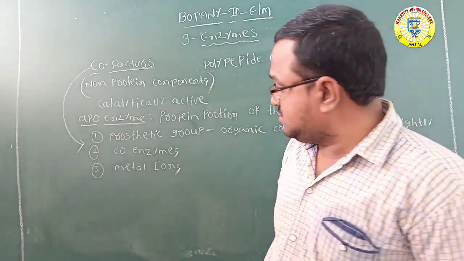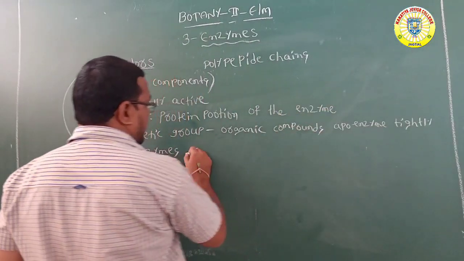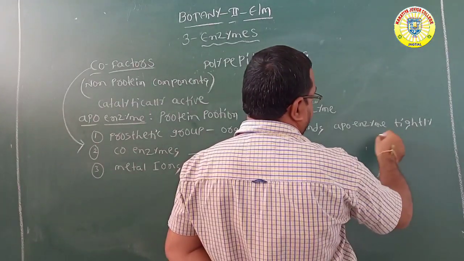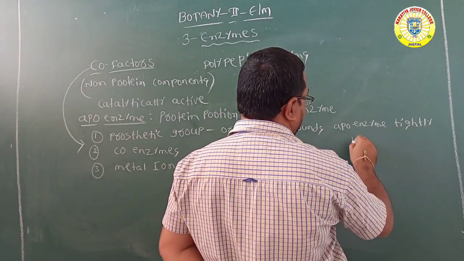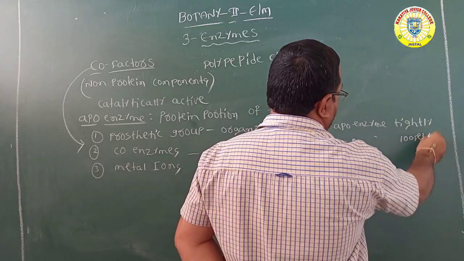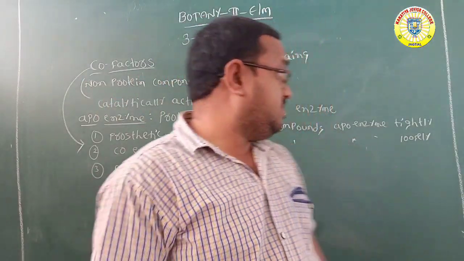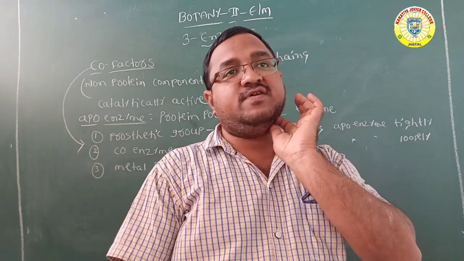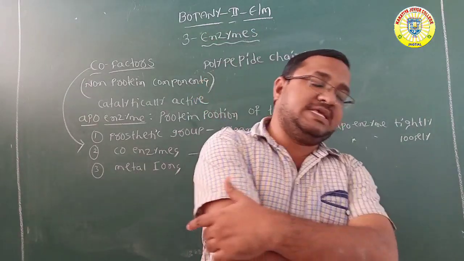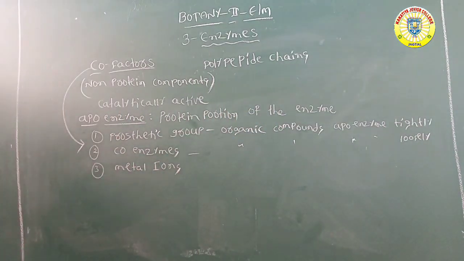Next, metal ions. Coenzymes are also organic compounds which bind with the apoenzyme temporarily and loosely, not tightly. Temporary means they bind with the apoenzyme at the time of the catalytic process only.